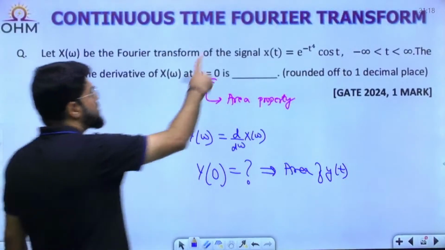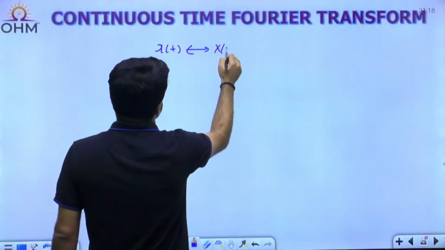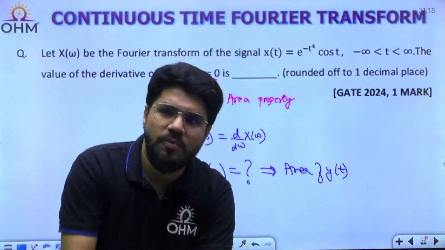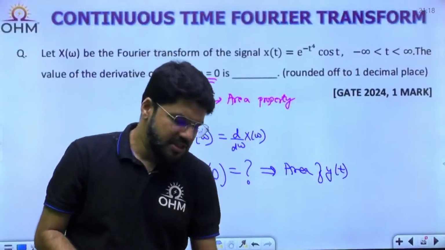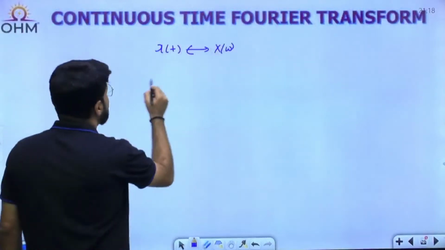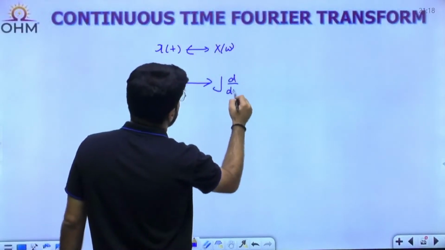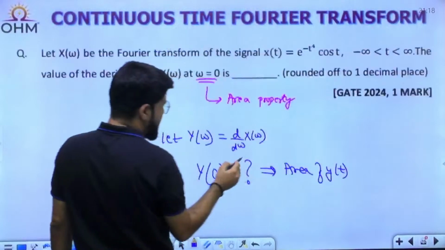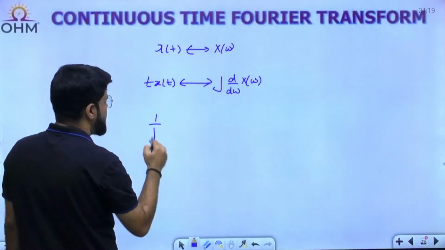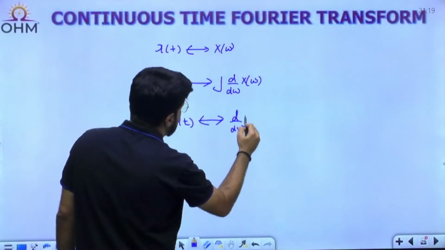Let's work out what properties can be applied. If x(t) has the Fourier transform X(omega), you want differentiation in the frequency domain, so automatically the frequency differentiation property, that is the t times property also. So t x(t) has the Fourier transform j d by d omega of X(omega). I don't want j here, so take the j on the left side. 1 upon j t x(t) has the Fourier transform d by d omega X(omega).